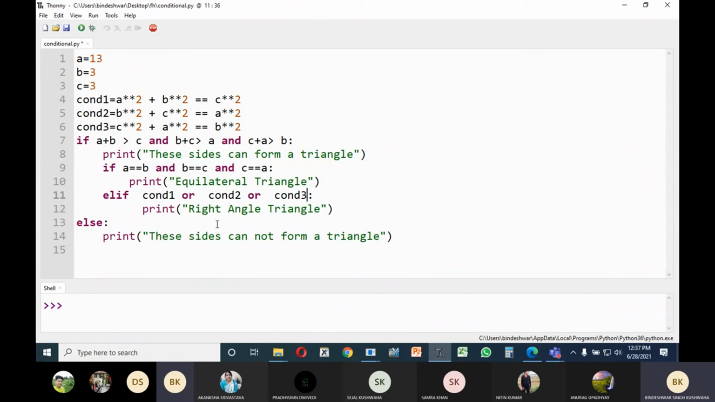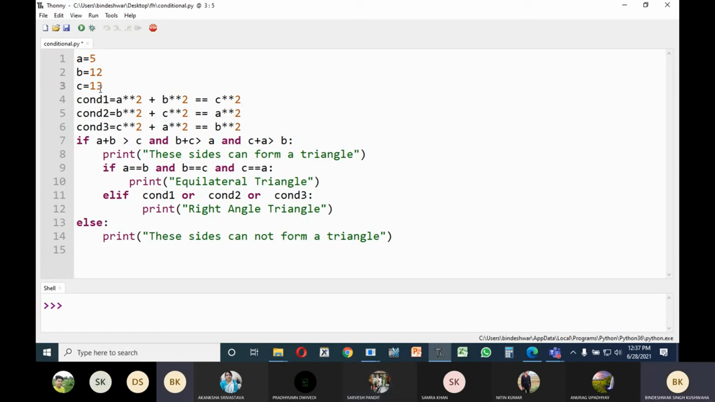So please be careful about that. Again I am taking 5, 12 and 13. Okay. So who will tell me what would be the output? Anybody? Will anybody help me? What type of triangle is this? The right angle. Good. Right angle.